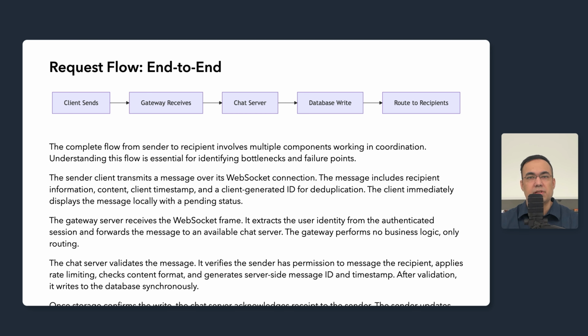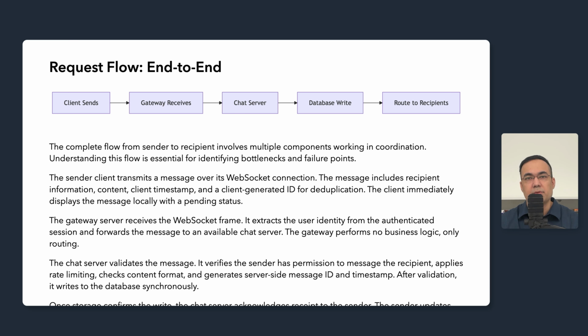The gateway server receives the WebSocket frame. It extracts the user identity from the authentication session and forwards the message to an available chat server. The gateway performs no business logic here, only routing. This keeps gateways simple and fast. The chat server validates the message. It verifies the sender has permission to message the recipient, applies rate limiting to prevent abuse, checks the content format, and generates a server-side message ID and timestamp. After validation passes, it writes to the database synchronously.